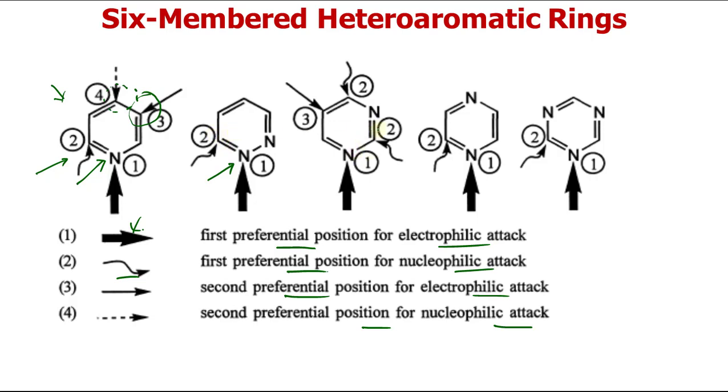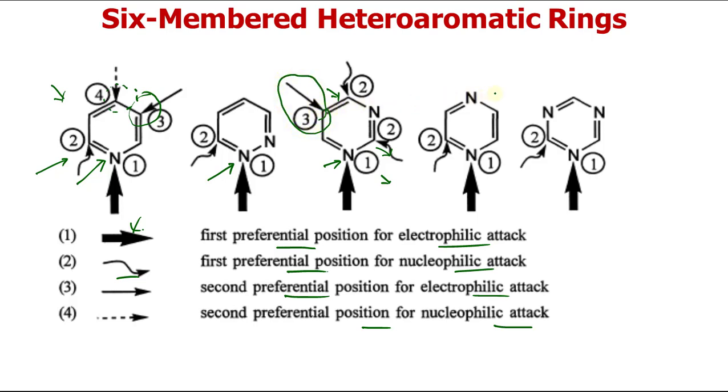In 1,3 azines, these are different positions. In all these cases, the first preference position for electrophilic attack is the heteroatom, and in 1,3 azines, this is the first preference position for attack of the nucleophile, and these two positions are equivalent, almost the same. The nucleophile can attack here with equal ease, whereas this is the second preferential position for the attack of the electrophile.